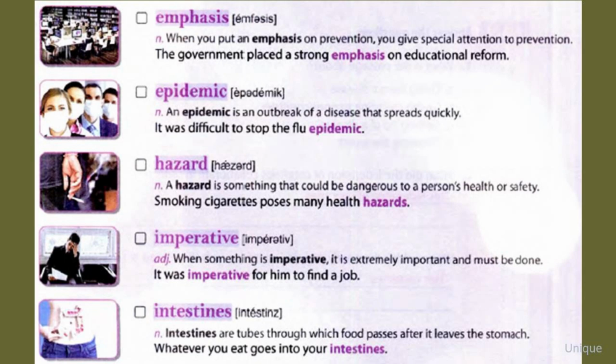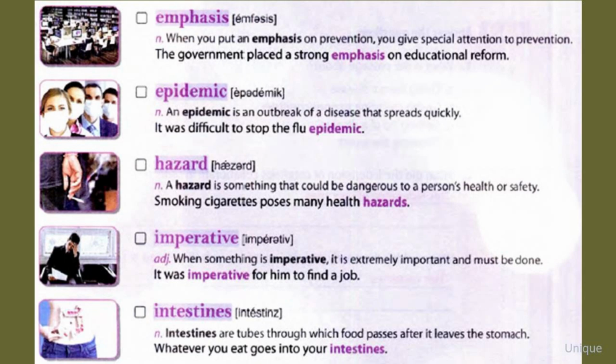Hazard. A hazard is something that could be dangerous to a person's health or safety. Smoking cigarettes poses many health hazards. Imperative. When something is imperative, it is extremely important and must be done. It was imperative for him to find a job.